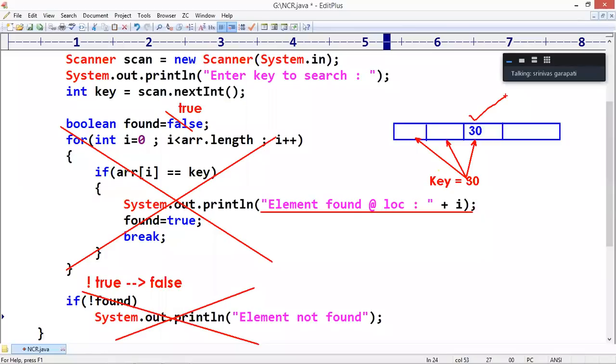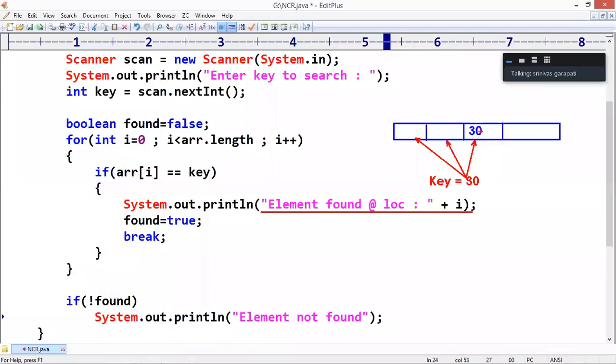See here, suppose the element is not present. If the element is not present, we are looking for 30. If it is not there, the control never enters into this one. So this if block never executes. Found value will be false only. And after the for loop, if not found means what?